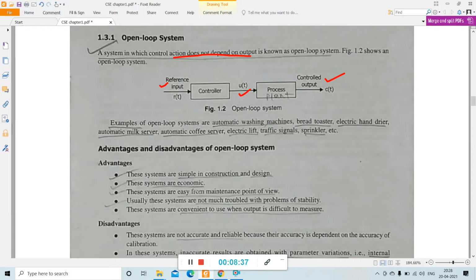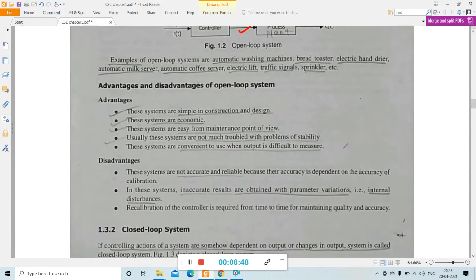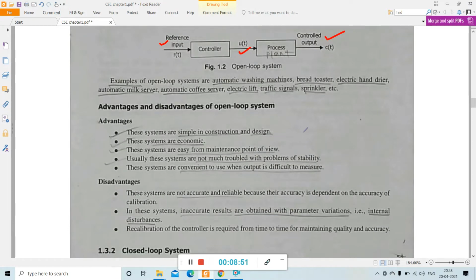Examples are automatic washing machine, bread toaster, electric hand dryer, automatic milk server, automatic coffee server, electric lift, traffic signals, sprinklers, etc. So what are the advantages and disadvantages of open loop systems? These systems are simple in construction and design. These systems are economic. These systems are easy from the maintenance point of view. These systems are not much troubled with problems of stability, that means they have greater stability. Then these systems are convenient to use when the output is difficult to measure. So these are all the advantages.